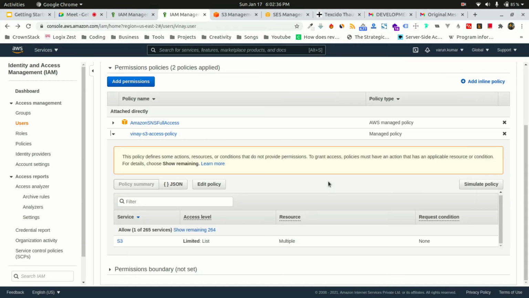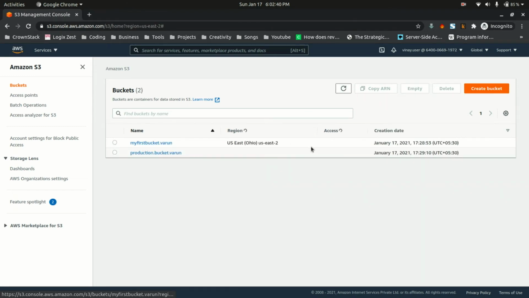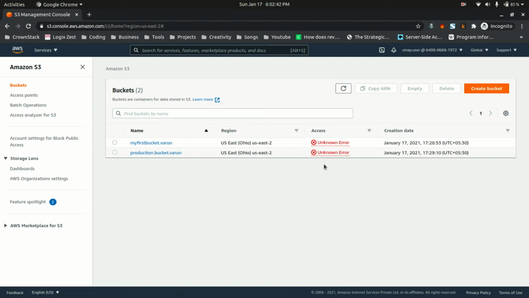But once you have the access, out of these two, you will have access to one, but not both.